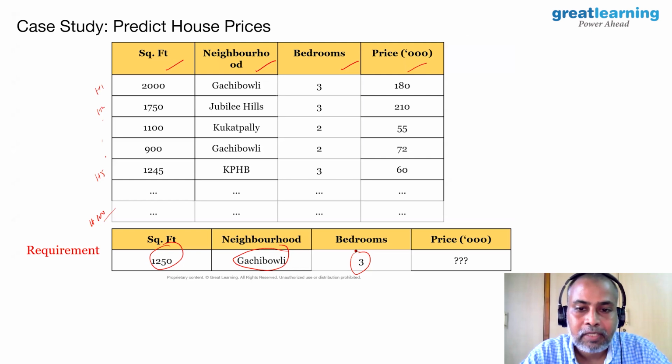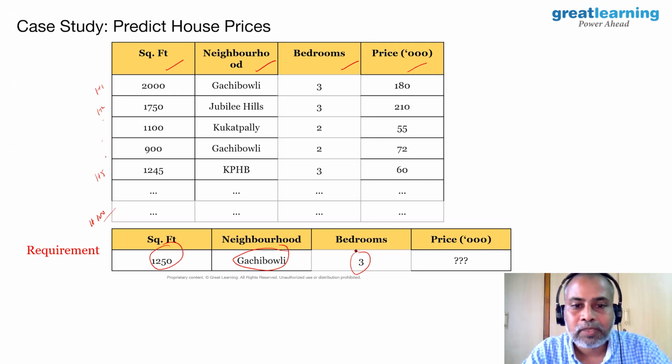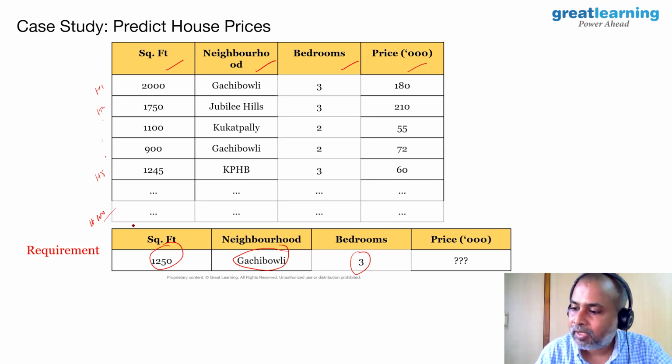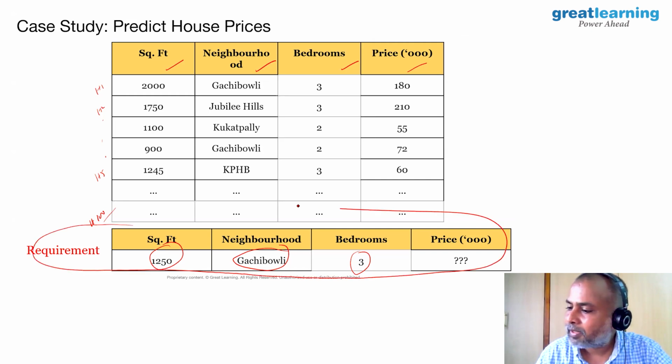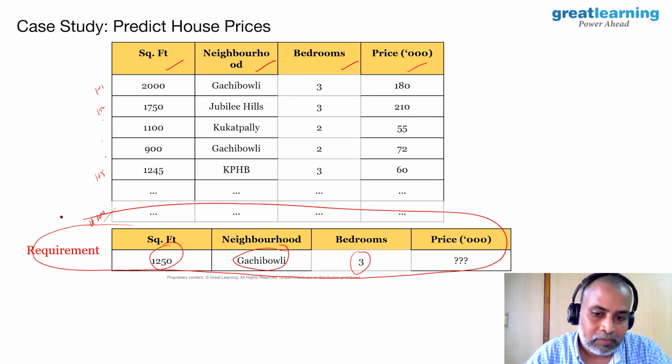What is the price? Can you come up with it? The house area is 1250, the neighborhood is Gachibowli, Hyderabad, number of bedrooms 3. What would be the house price? Can you predict it? This is the problem statement we have now. This is the requirement you have to address. So say for example, now I have the requirement. How do I go about and solve it?